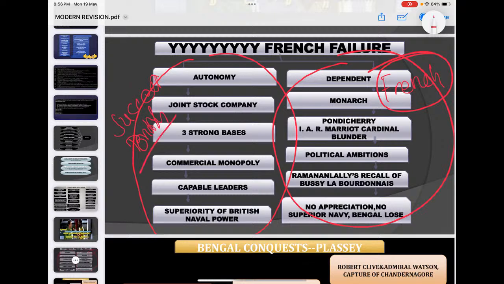Why did the British become successful? You see, it is autonomy: the joint stock company, three strong bases, commercial monopoly, capable leaders, and the superiority of naval power. All these are reasons for this British success.